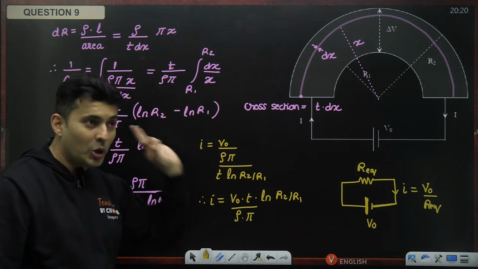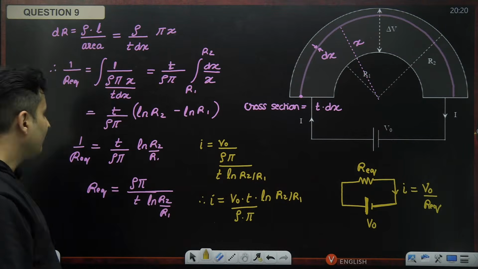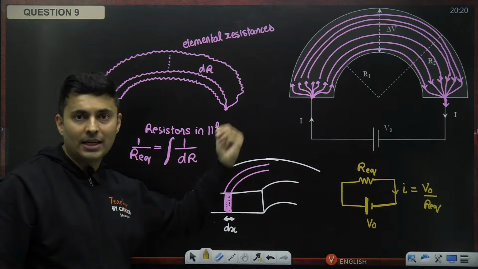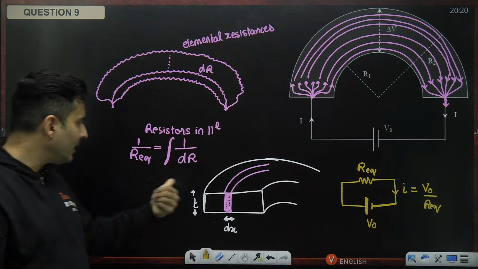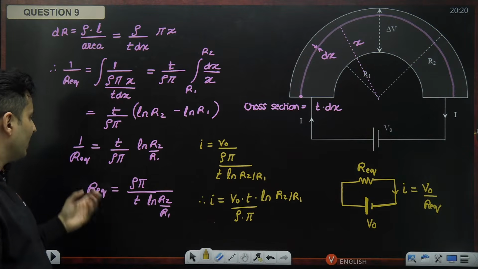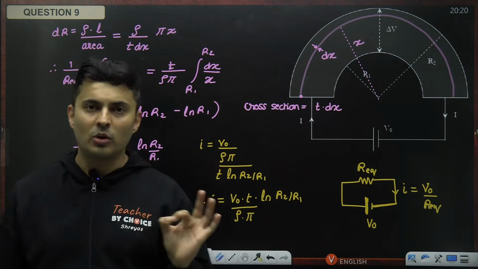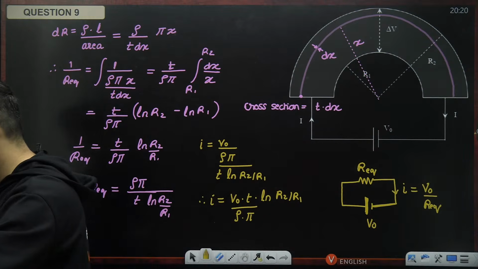So the first option itself needed visualization, understanding of why they are in parallel, and then integrating it to get the final resistance by choosing the proper element. So that was the first option.